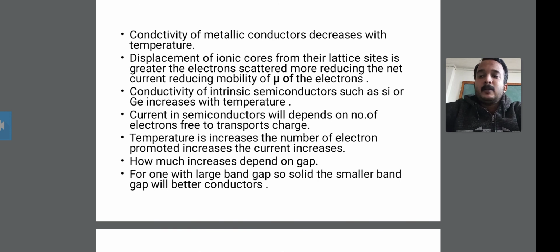The first diagram shows the large band gap, a solid, and the second diagram shows the smaller band gap, which will be a better conductor. This is all about the semiconductors silicon and germanium.